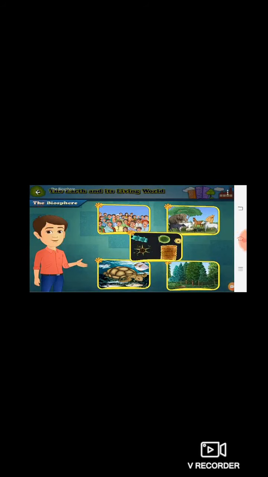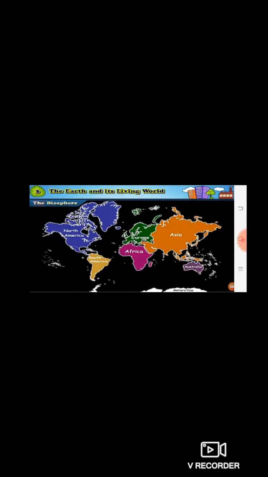So the last point, that is the biosphere. We find innumerable kinds of living things on the earth, and in different spheres we have different living things, and they together form the biosphere. Now, if we see on the earth, we find different regions. Yesterday we have seen continents and oceans. Now, overall on the earth, if you go to any part of the world, you can see different environments or different regions.